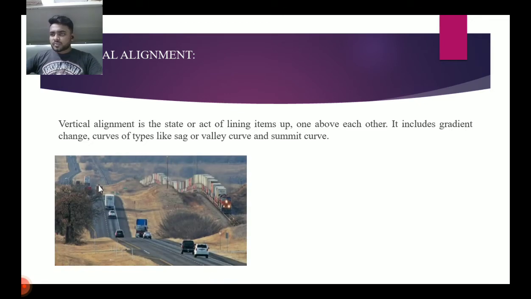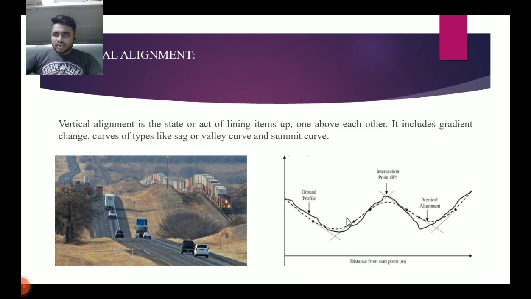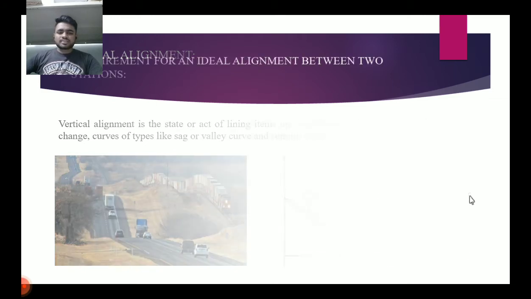This picture represents vertical alignment, and this graph represents vertical alignment. This dotted line is the alignment. This is the ground profile, and this is the intersection point IP, and this is the vertical alignment. Then move on to the next slide.